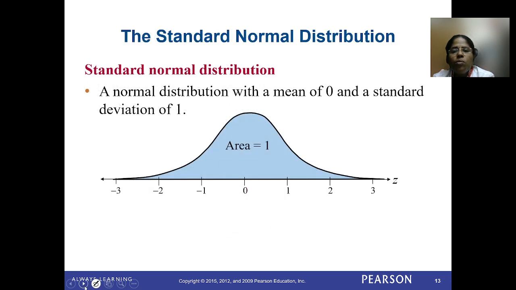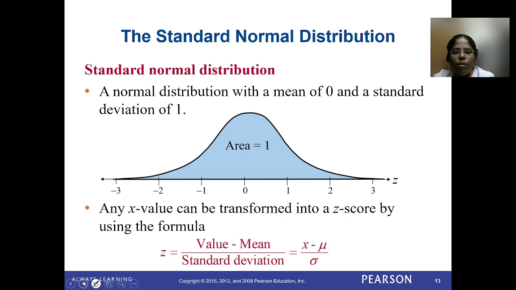The next one, what is standard normal distribution? When the normal distribution has the mean 0 and the standard deviation 1, then this normal distribution is taken as the standard normal distribution. So the standard normal distribution means the normal distribution which has the mean 0 and standard deviation 1.